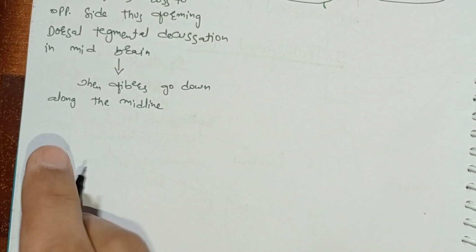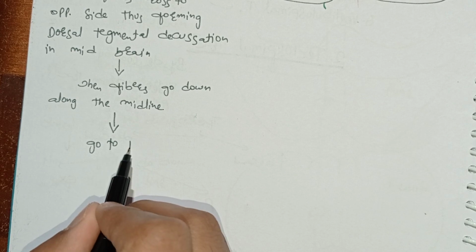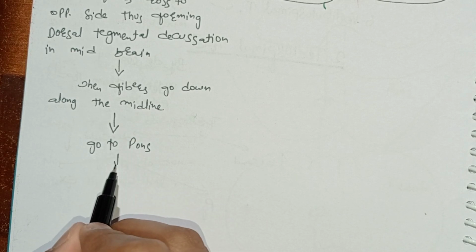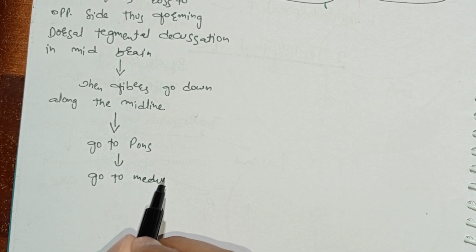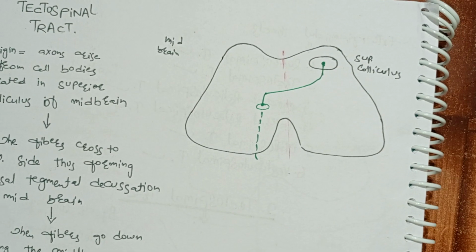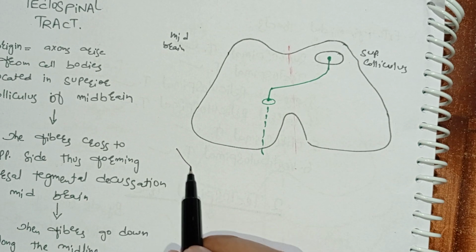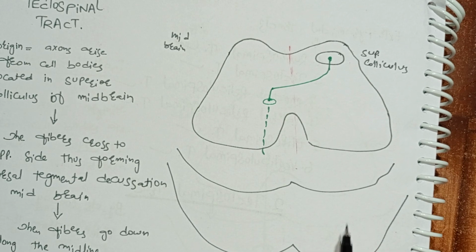Now from the brainstem, these fibers go to pons, then the fibers go to medulla. Now this is the midbrain. Now I will draw pons. This structure that I made is pons.